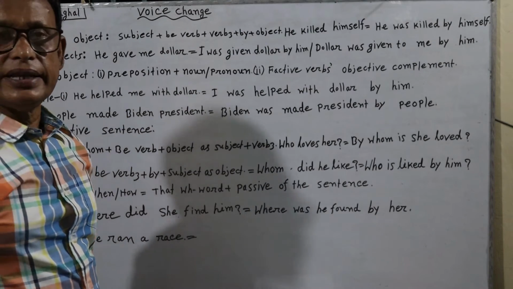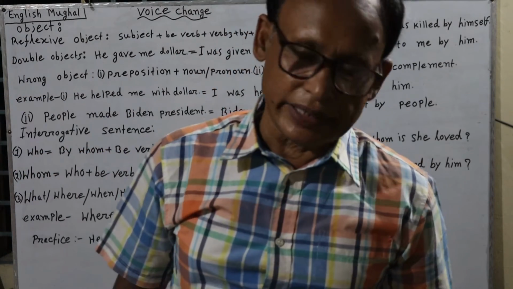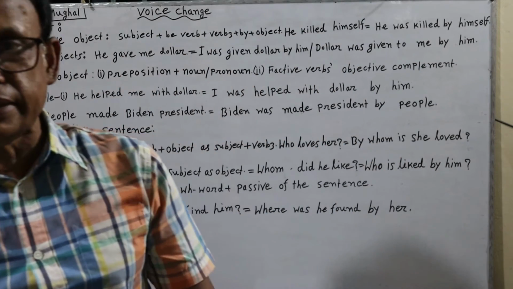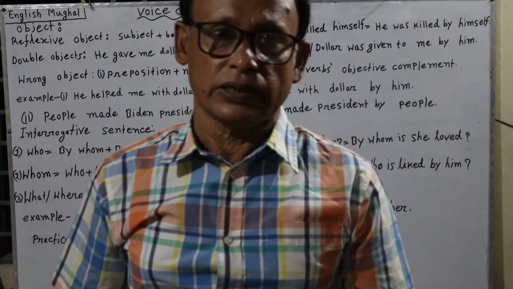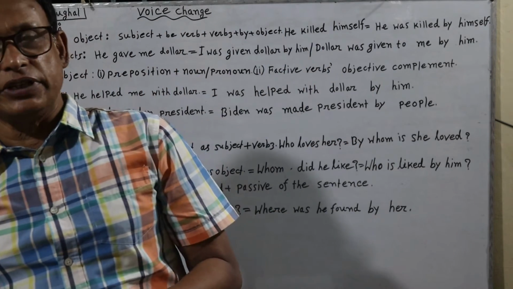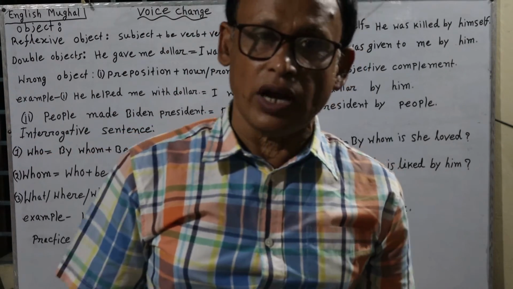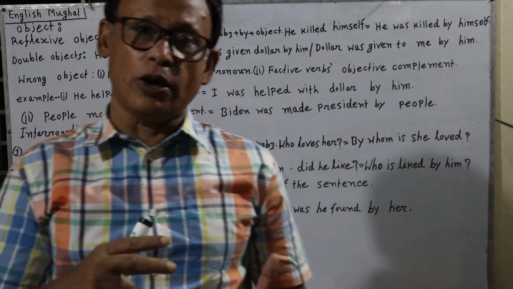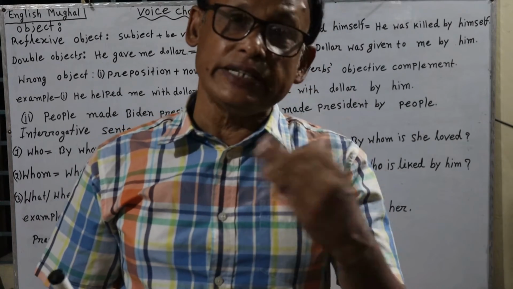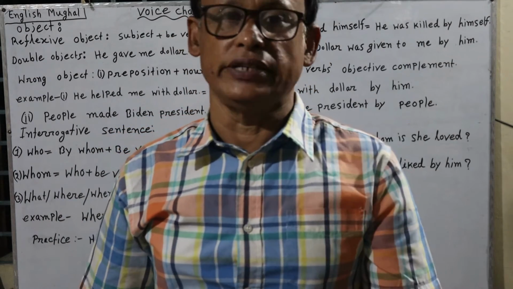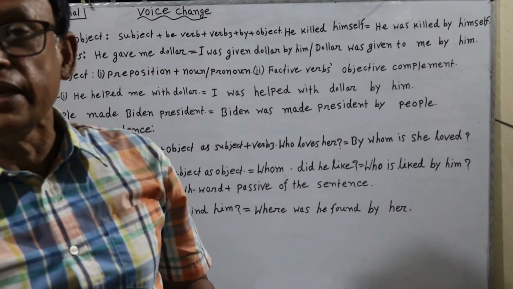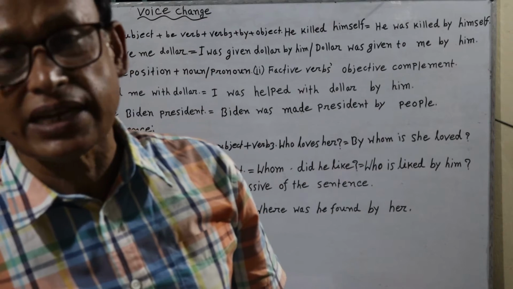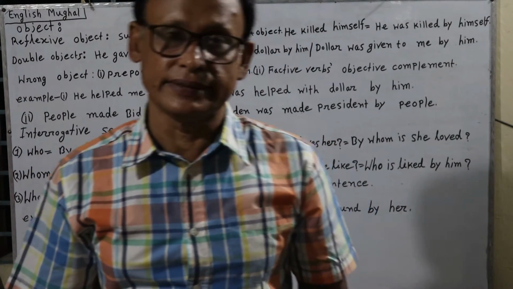Double objects. There are some sentences in active voice which have double objects. One object is a person object and it is called the indirect object. Another object is a thing object and it is called the direct object. We can take any of these objects as the real object to transfer it into the subject of the passive voice. Then the other object will be useless and it will be used as an extra word or phrase.